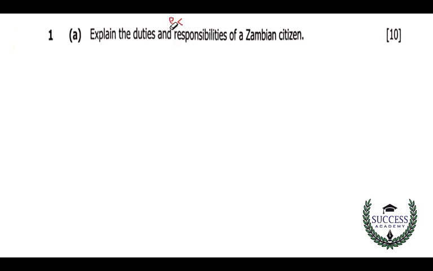So let's look at the question on citizenship, where we have responsibilities of a citizen. The question went on to state, explain duties and responsibilities of a Zambian citizen. A Zambian citizen has some responsibilities. There are two things, duties and responsibilities.